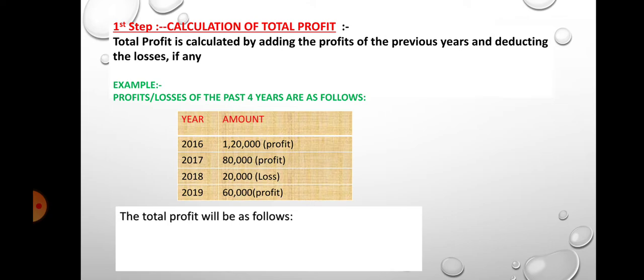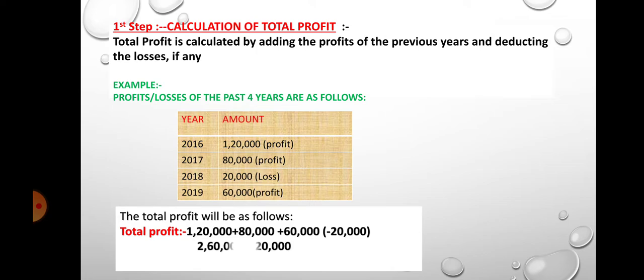The total profit will be as follows. Total profit is equal to 1,20,000 plus 80,000 plus 60,000 less loss 20,000, which is equal to 2,60,000 minus 20,000 loss. Profit is 2,60,000 minus the deducted 2018 loss of 20,000. So total profit is equal to rupees 2,40,000.